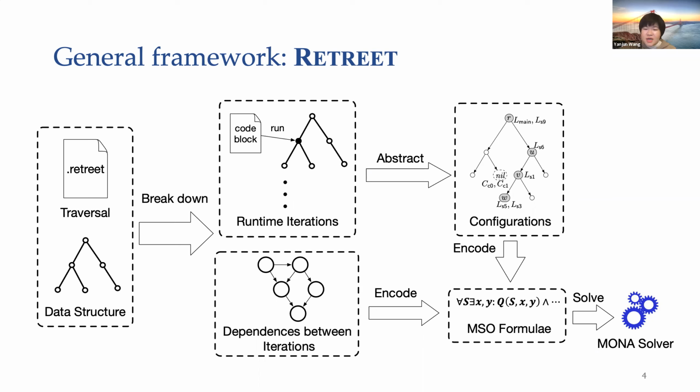We proposed a stack-based abstraction called configuration for iteration and encoded it into a decidable logic, which is the monadic second-order logic over trees. With the help of this abstraction, we could reason about transformations and traversals that are not possible before.